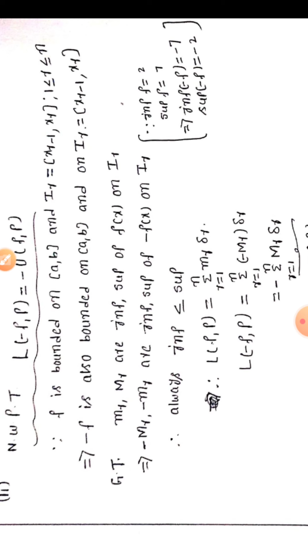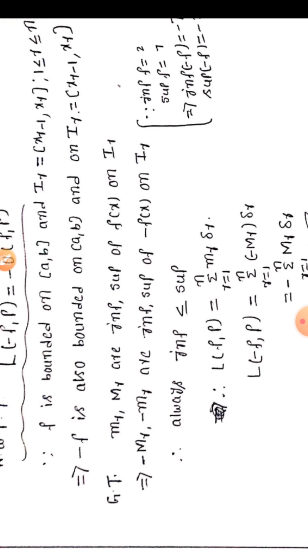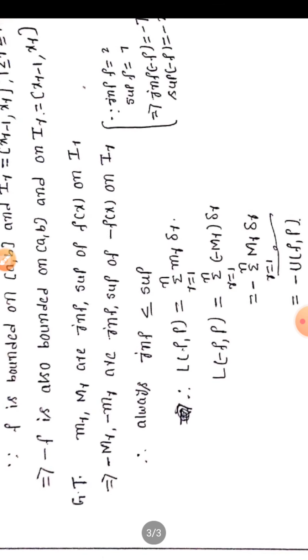minus capital MR is the infimum of minus f of x, minus small mr is the supremum of minus f of x on IR, which is the most relation, where we observe that small mr, capital MR are infimum, supremum of f of x on IR. That implies minus capital MR, minus small mr are infimum, supremum of minus f of x on IR. That implies on IR infimum of minus f of x equal to minus capital MR. On IR supremum of minus f of x equal to minus small mr, since always infimum less than or equal to supremum.